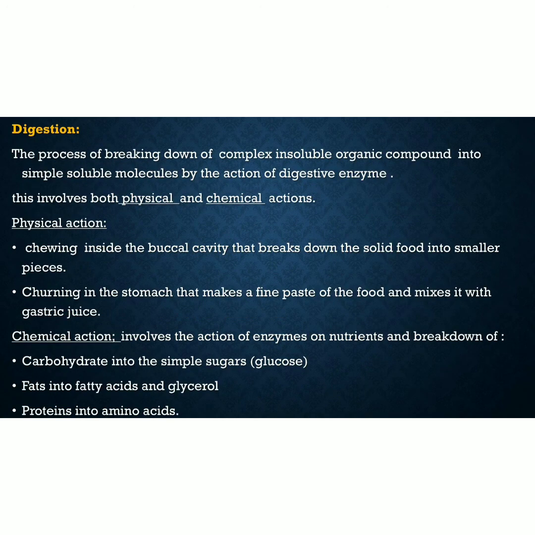Next step is digestion. The food of most animals consists of large or complex insoluble molecules which cannot be absorbed by the animal's body. So before the food can be used by the animal for various functions like getting energy or for growth, it must be broken down into small water soluble molecules which can be easily absorbed by the body. And this process is known as digestion.